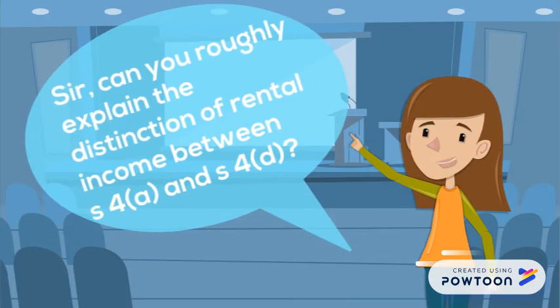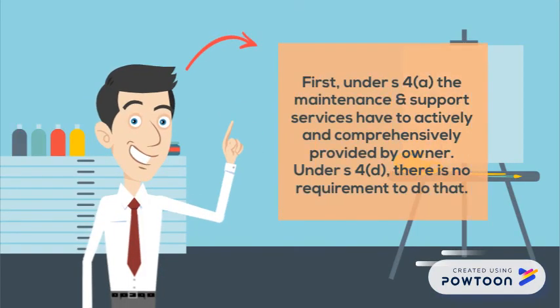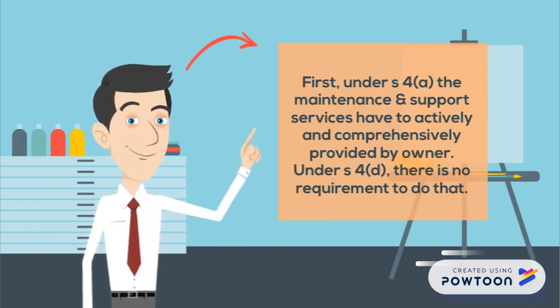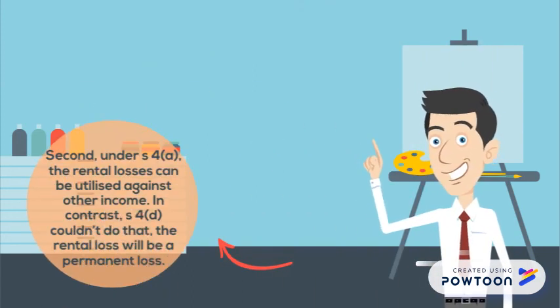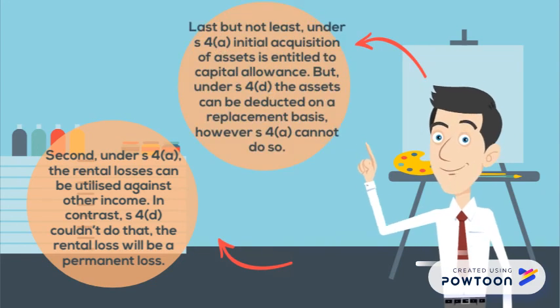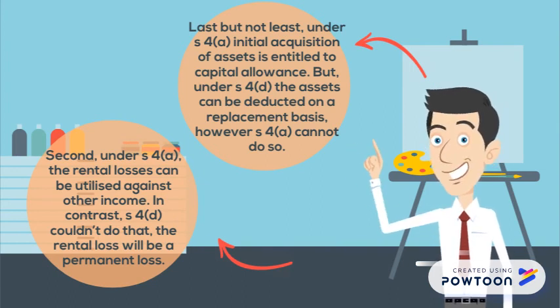Sir, can you roughly explain the distinction of rental income between Section 4A and Section 4D? First, under Section 4A, maintenance and support services have to be actively and comprehensively provided by the owner. Under Section 4D, there is no requirement to do that. Under Section 4A, the rental losses can be utilized against other income. In contrast, Section 4D cannot do that. Last but not least, under Section 4A, initial acquisition of assets is entitled to capital allowance. But under Section 4D, the assets can be deducted on a replacement basis.